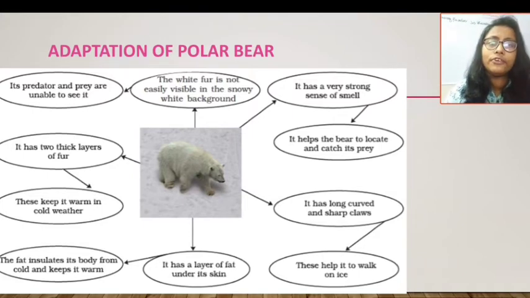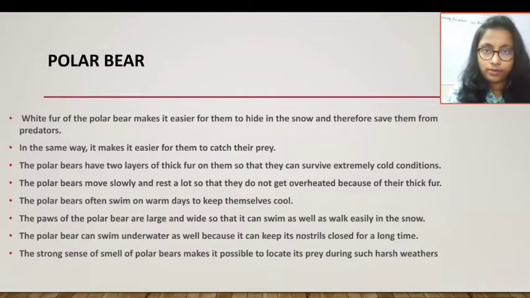It has a layer of fat under its skin. So this layer acts as an insulator. So it keeps the body warm and protects the body from the cold nature of the wild. Okay, so this is the whole set of adaptations which the polar bear has.